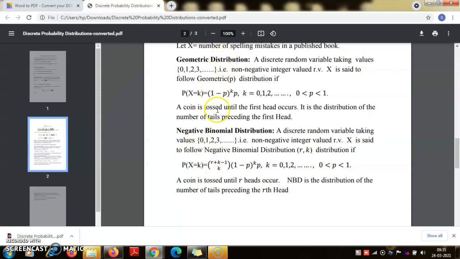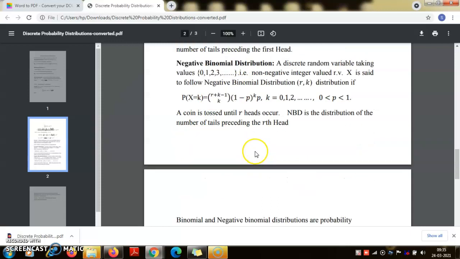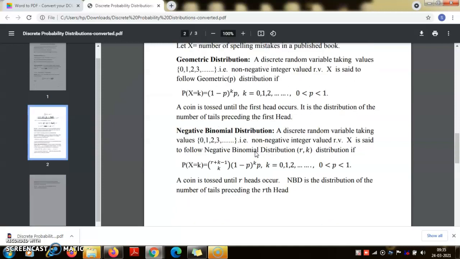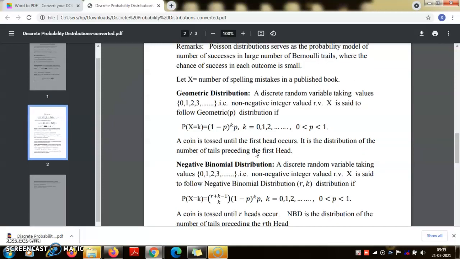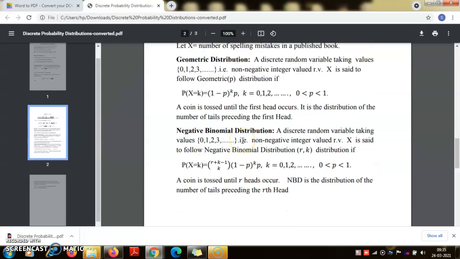So the negative binomial distribution is a generalization of the geometric distribution, just like the binomial distribution generalizes the Bernoulli distribution.